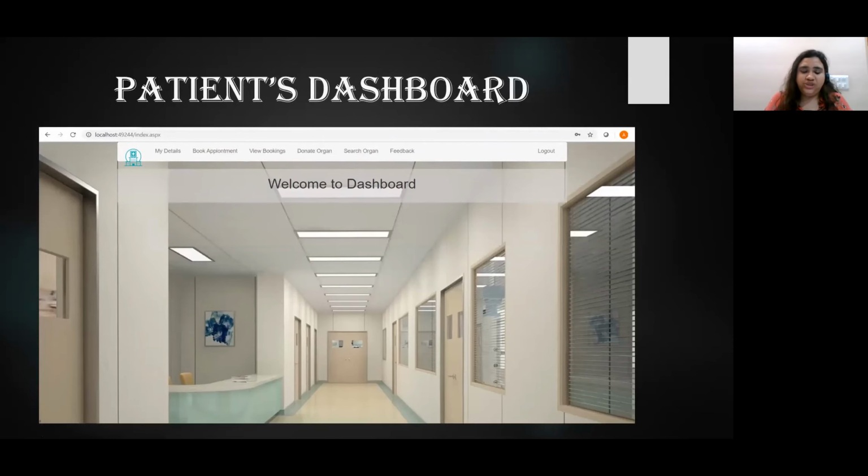This is how the patient's dashboard will look like. A patient can view his or her details by clicking on the My Details option. He or she can book and view his or her appointments with the respective doctors. A patient can also register as an organ donor or a blood donor by clicking on the Donate Organ option, and can also search for any other blood donor or an organ donor by clicking on the Search Organ option. Lastly, a patient can also fill in the feedback and give his or her suggestions, if any, by clicking on the feedback option.